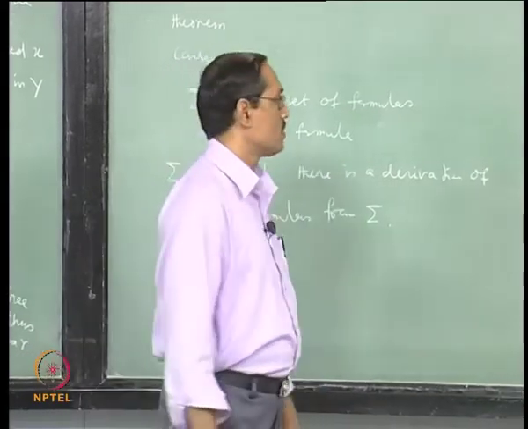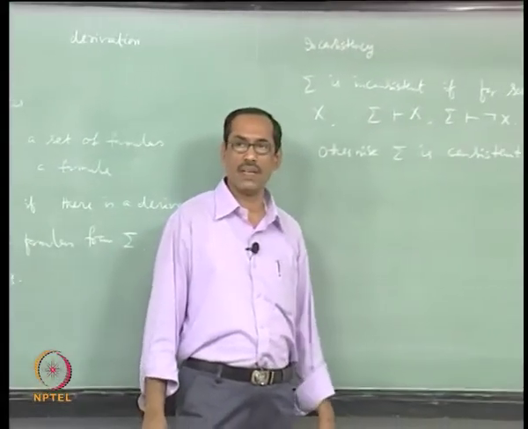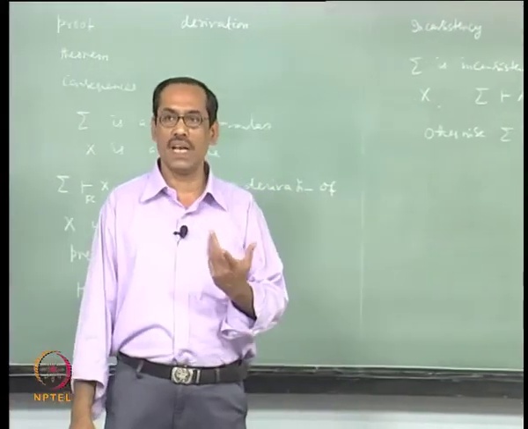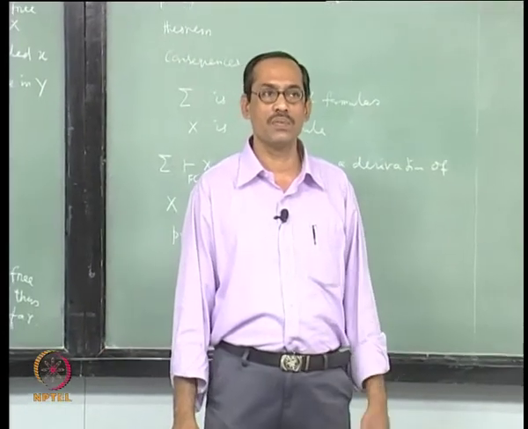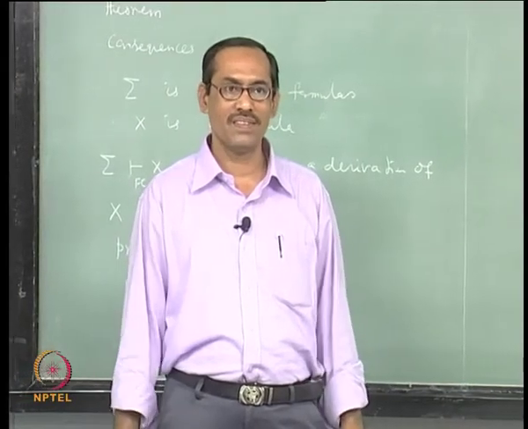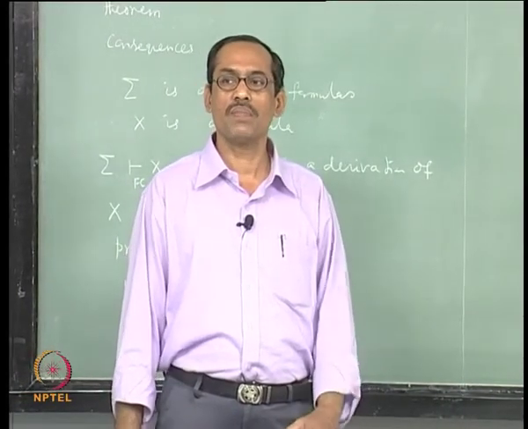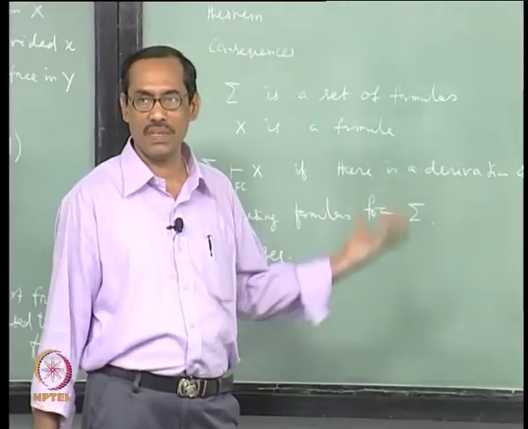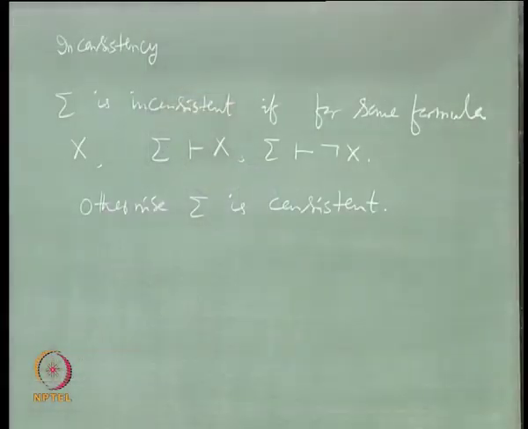Fine. So, here inconsistency is nicely defined, consistency is not, because consistency says that it cannot be derived. Whatever x you choose, either x cannot be derived from sigma and not x also cannot be derived, or one of them can be derived, the other cannot. It is difficult to show, but inconsistency you can demonstrate by having two derivations, one for sigma entails x, one for sigma entails not x. So, we will see some examples of how the proofs go there.